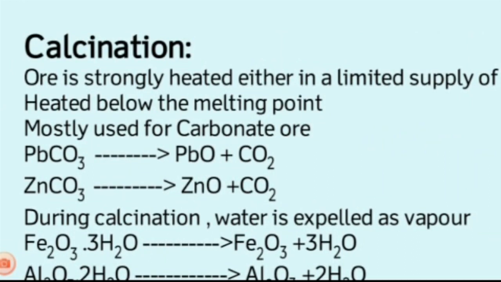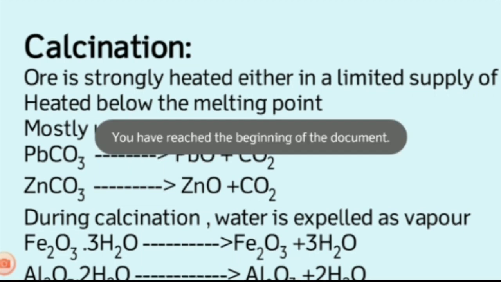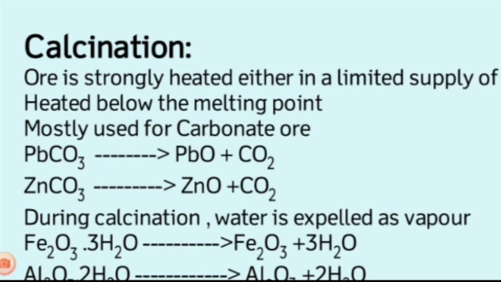See the process. PbCO3, lead carbonate, on heating is converted to lead oxide, PbO, plus CO2. Like zinc carbonate, ZnCO3, on heating it gives zinc oxide and carbon dioxide. These are the gases, carbon dioxide gas.